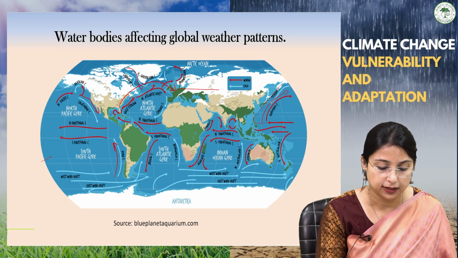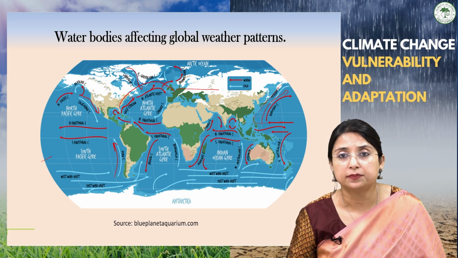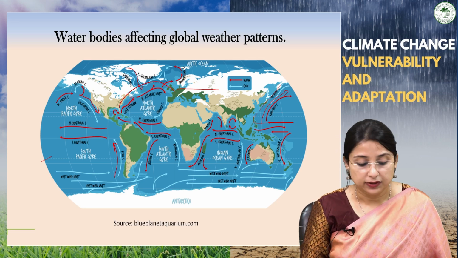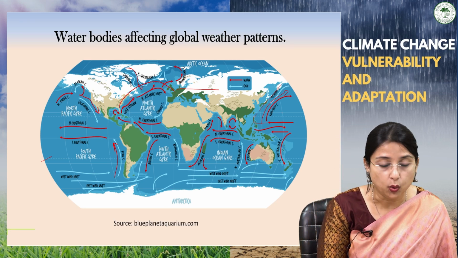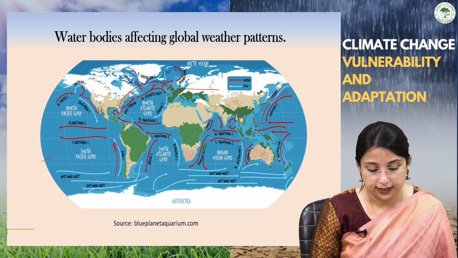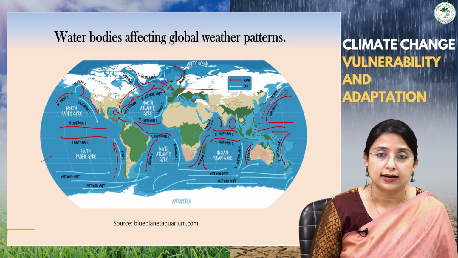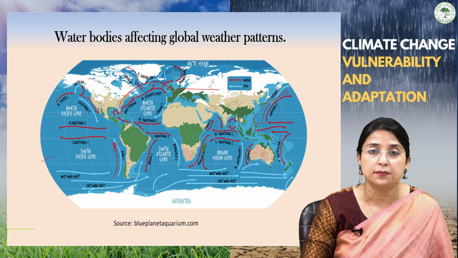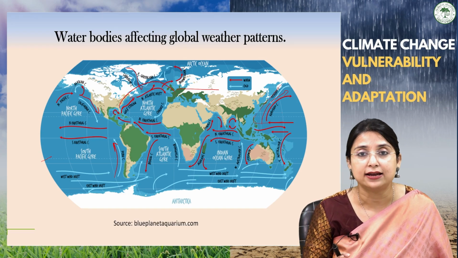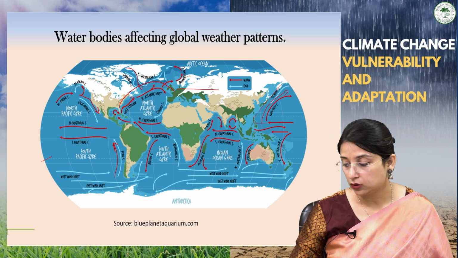Because one of the important reasons is that it is a subtropical high pressure belt, that is, an area of subsidence of air where stability occurs, and we can find that most of the cold currents are found on the western parts of the continents, like the Peru current, here the Benguela current, here the West Australian current. Due to these cold currents, temperature lowers, pressure becomes higher, and when the pressure is high, it will not invite moisture-laden wind, thus it forms deserts in the western parts of the continents.